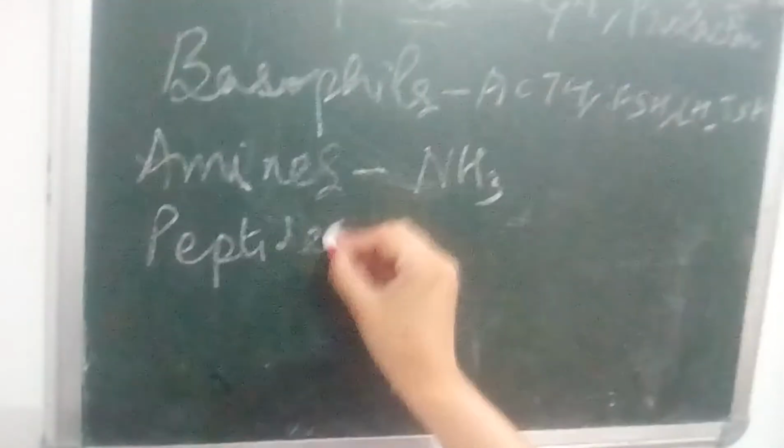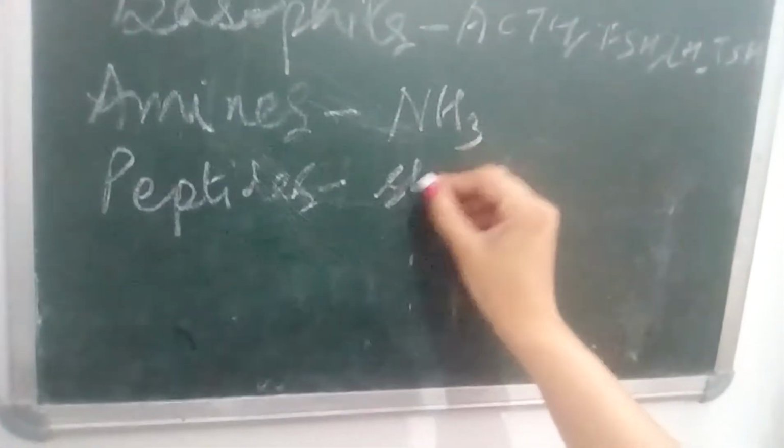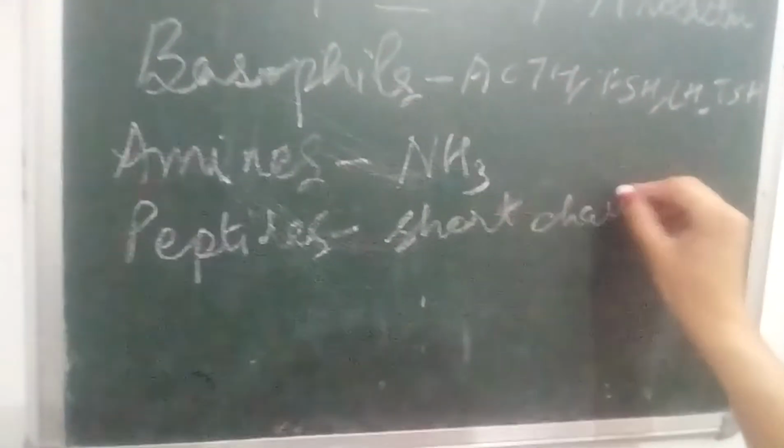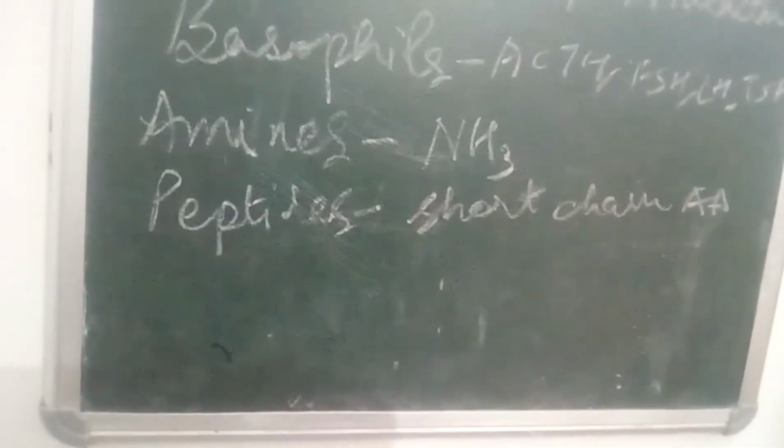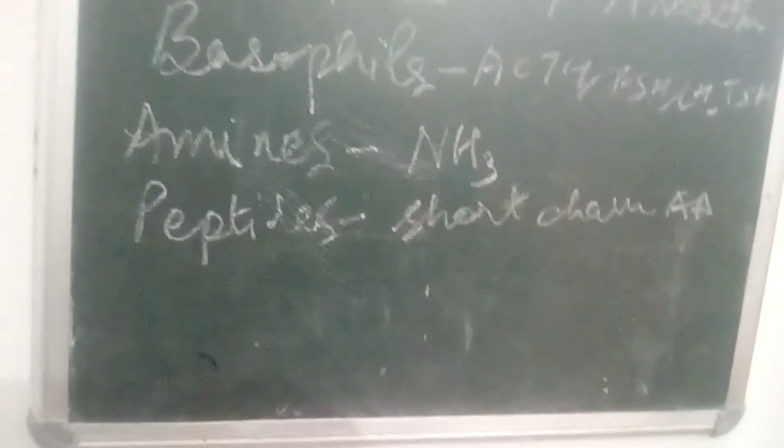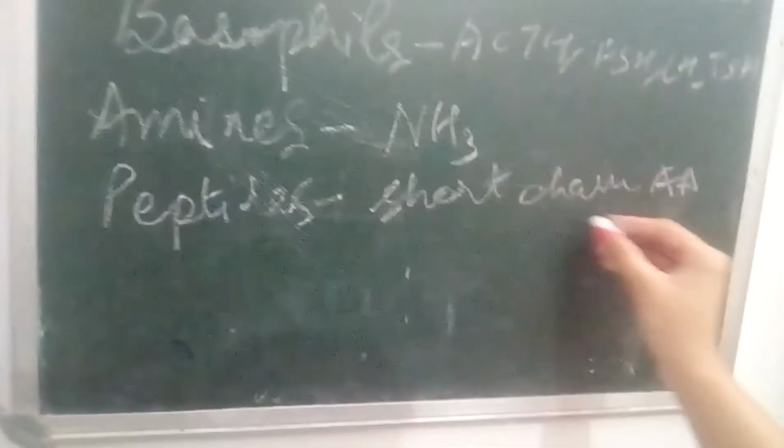Peptide hormones are those which are short chained amino acids. They are smaller in comparison to the protein hormones. So they are called the peptide hormones, and they have the peptide bond between them.